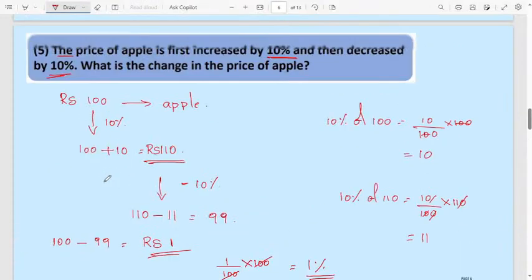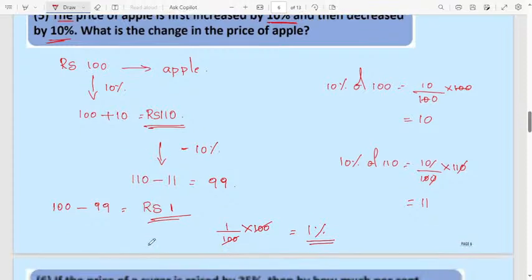If they are asking the percentage, it will be 1%. Beginning it is 100, at the end price of the apple is 99. Then the change in price is 1 rupee. How much percentage change? It will be 1%. Very easy question.